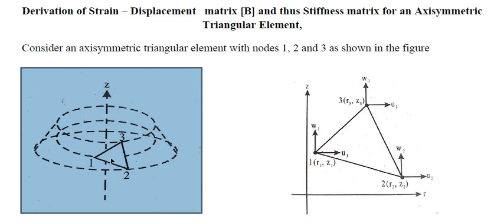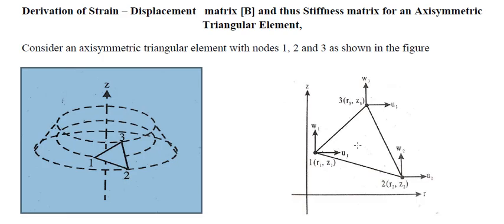Usually an axisymmetric element is 2D in nature, and I can rotate this 2D element to cover the entire surface area of the 3D element. So a 2D element taken to analyze a 3D structure is called an axisymmetric element. Now we have understood what an axisymmetric element is. Now we are going to derive the stiffness matrix for axisymmetric element, to be particular, the axisymmetric triangular element.